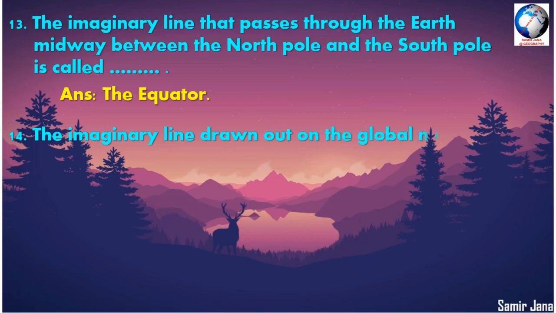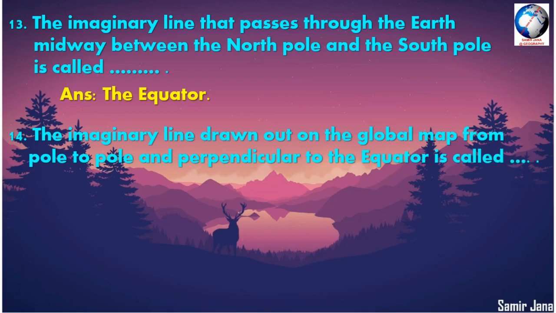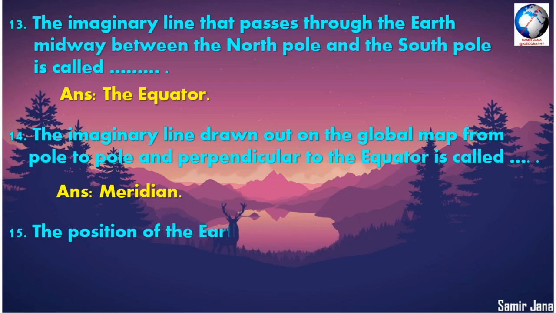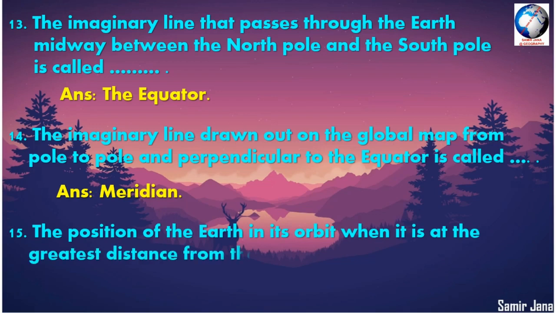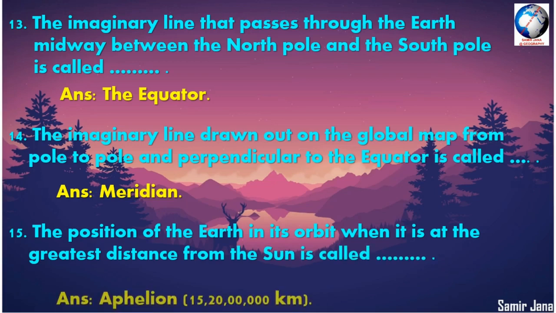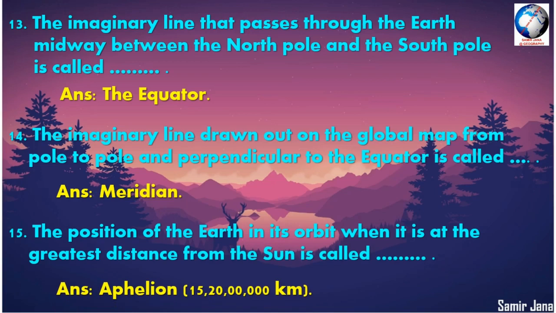Question number 14. The imaginary line drawn on the global map from pole to pole and perpendicular to the equator is called dash, and the answer is the meridian. Question number 15. The position of the earth in its orbit when it is at the greatest distance from the sun is called dash, and the answer is aphelion, 15 crore 20 lakh kilometer distance.